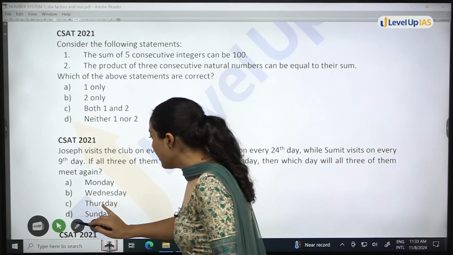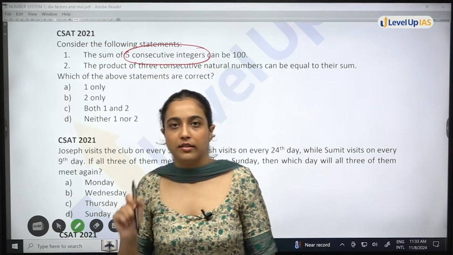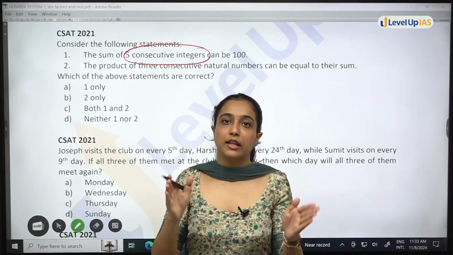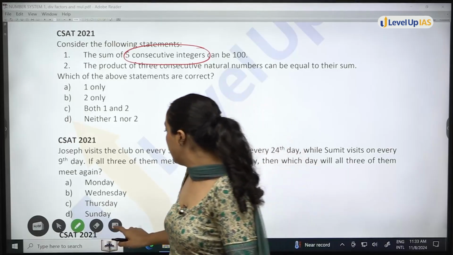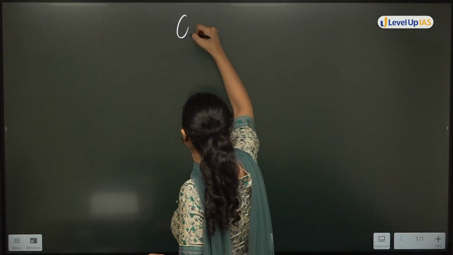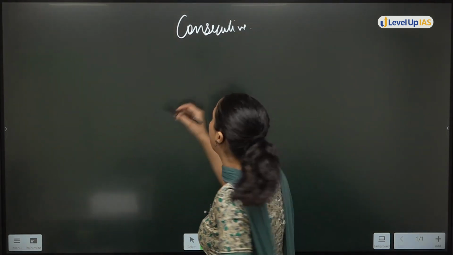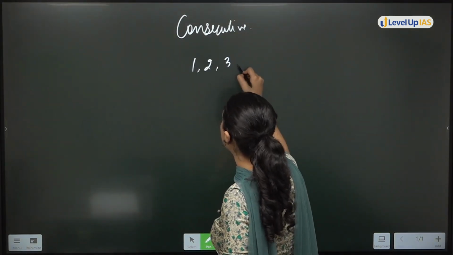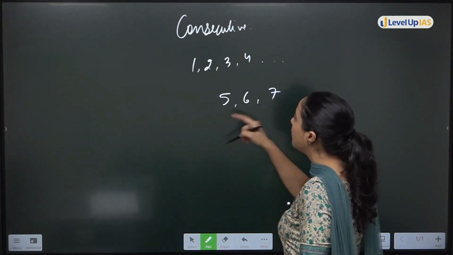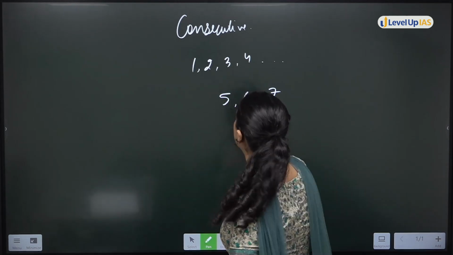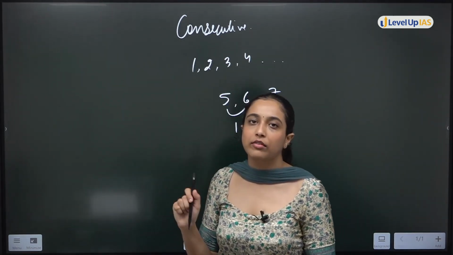Firstly, how to take these 5 consecutive integers? One thing you have to understand is whenever a question mentions consecutive integers and you have to take a sum of it, how to do it? What are consecutive integers? Consecutive integers are like, for example, 1, 2, 3, 4, so on. Or you can say 5, 6, 7, one after the other. In this sequence, there is a gap of 1 only. Okay, so these are consecutive integers.